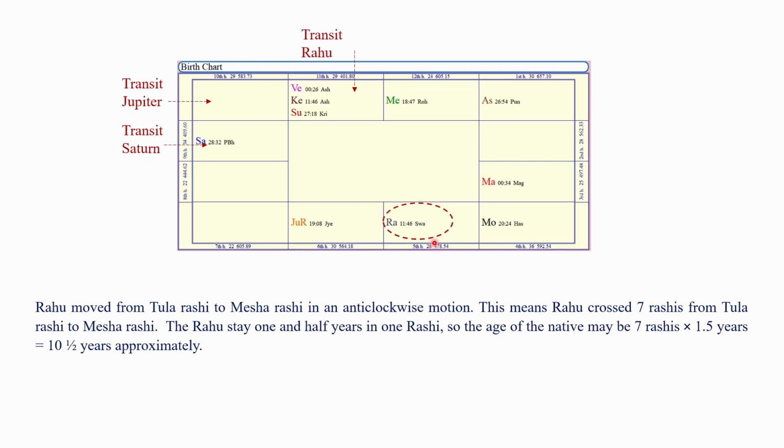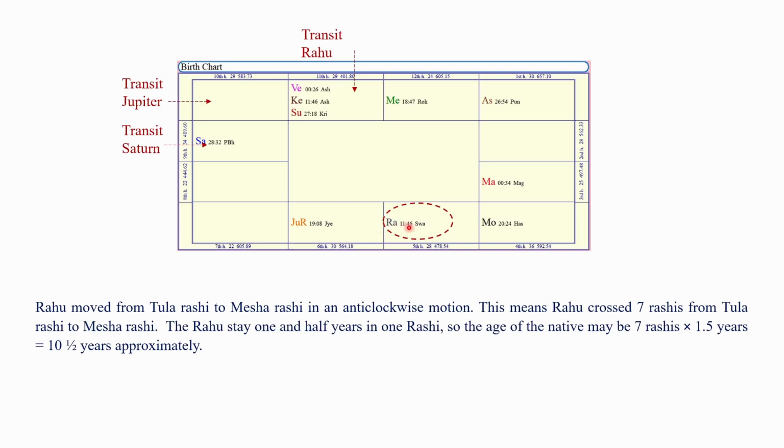In this Janma Kundali, the natal Rahu is posited in the Tula Rashi. The transit position of Rahu is in the Mesha Rashi. Compare the Rashi position of the natal Rahu and the Rashi position of transit Rahu. Rahu and Ketu move in an anti-clockwise direction in the Rashi Chakra. That is, Rahu and Ketu always move in retrograde motion.